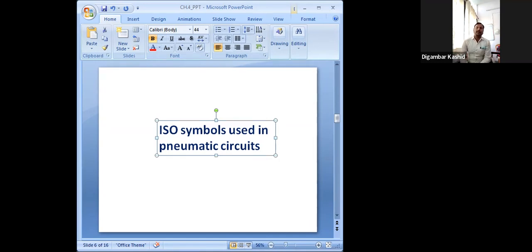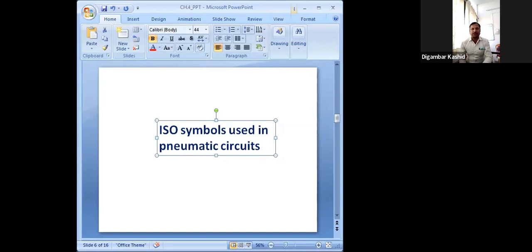During unit number 2 we already discussed ISO standard symbols, but maybe some students did not attend that lecture. They may not be able to guess a symbol by looking at it, or may not get what the symbol is or what its function is.